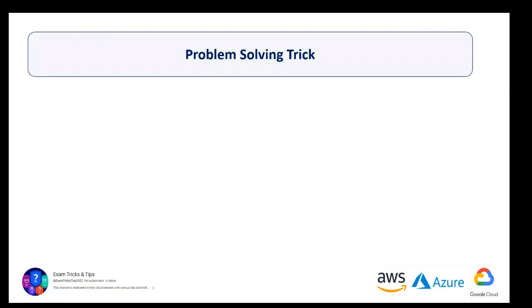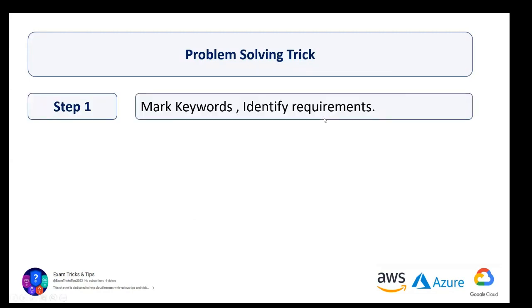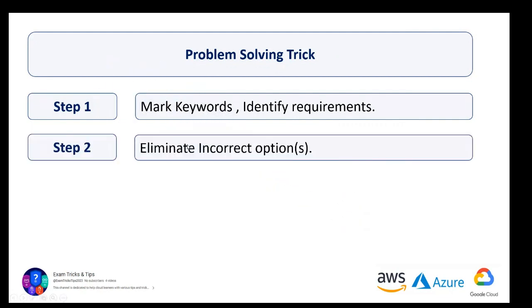But before we go over them, I'll give you an overview of how we are going to solve this problem. Step one: these questions are quite big. We'll read the questions, mark the keywords, and identify the requirements. Each of the keywords will have certain requirements which need to be fulfilled by the available options. Step two: you won't directly know the answer based on the requirements.